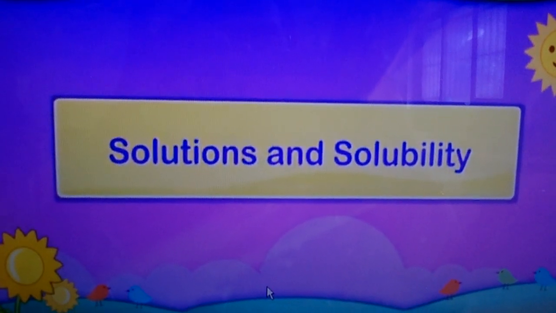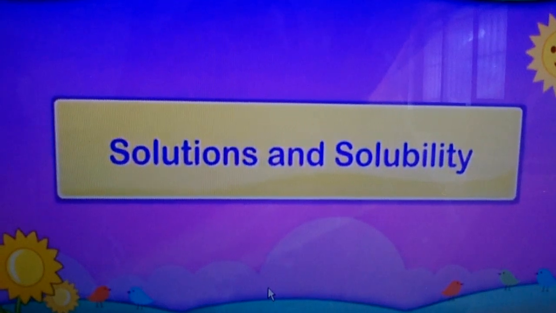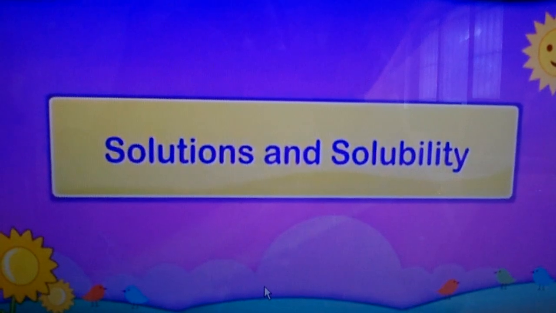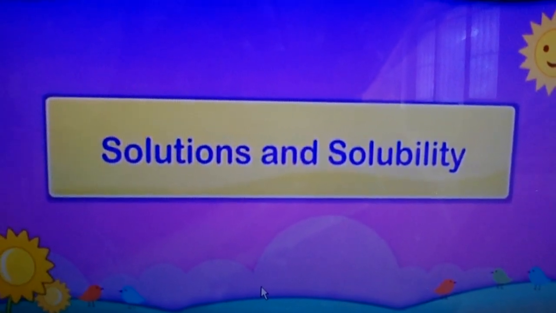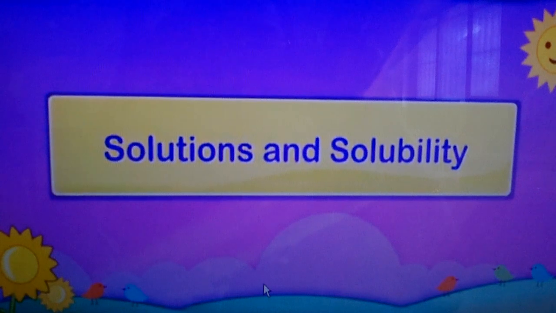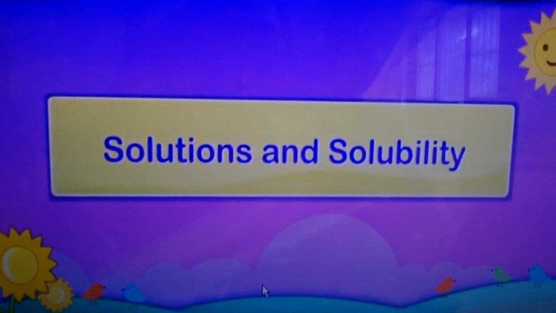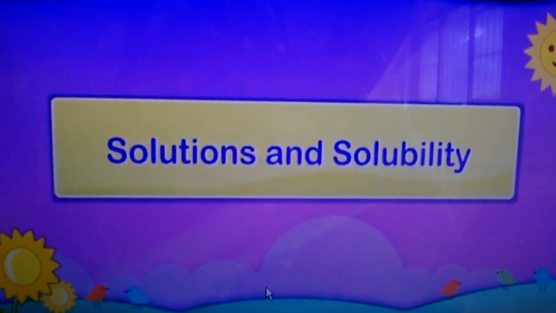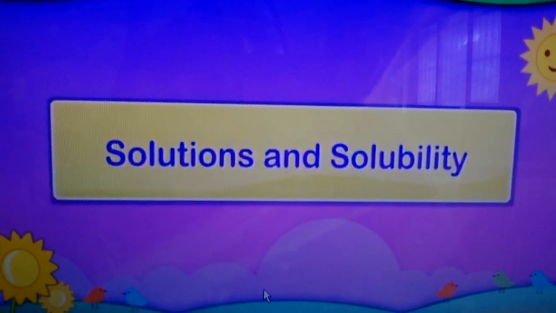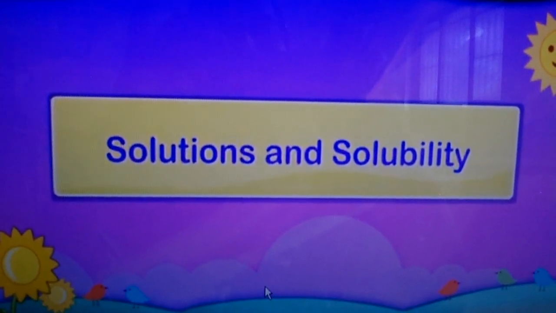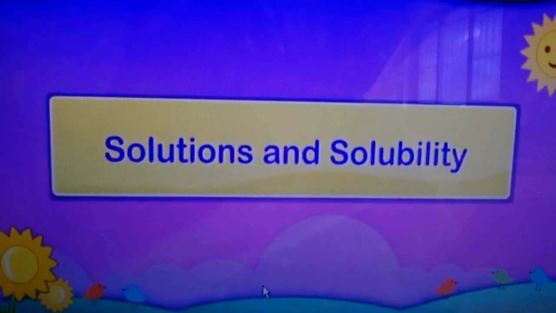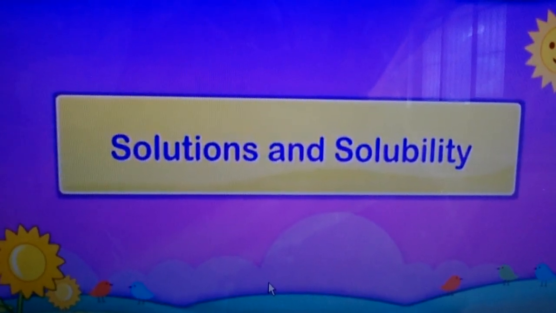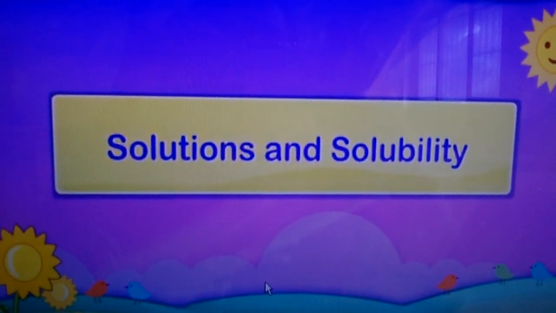So what is a solid, children? A solid is a substance that has definite shape and size. For example, notebooks, bricks, pen, pencil. Then what is a liquid? A liquid is a substance that has definite volume. Volume means quantity, like 1 liter, 2 liters. It has a definite quantity but not a definite shape. For example, water, oil, honey.